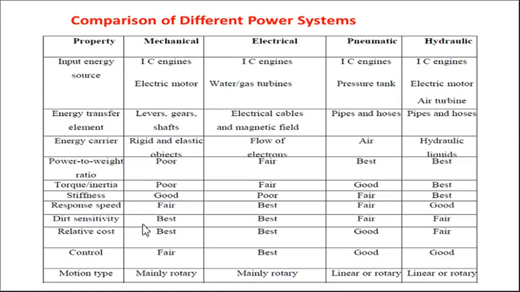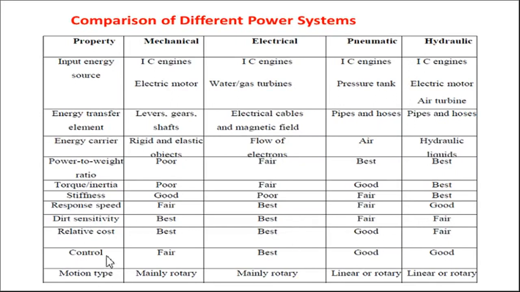Then dirt sensitivity. Mechanical systems are best wherever dust and dirt or a corrosive environment is concerned. Electrical systems are also better in such environments, but pneumatic and hydraulic systems do not tolerate any kind of contamination.